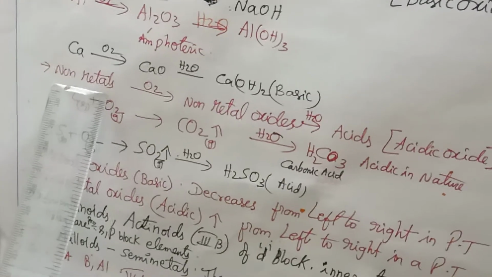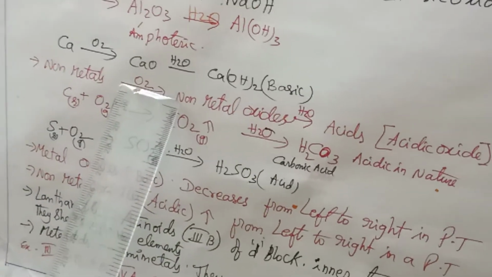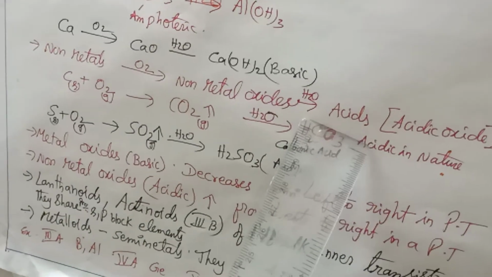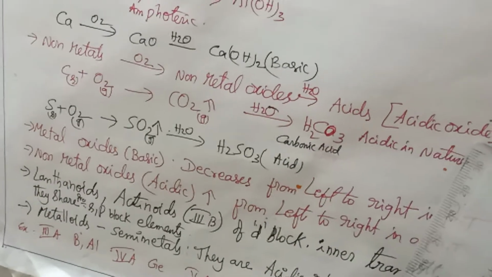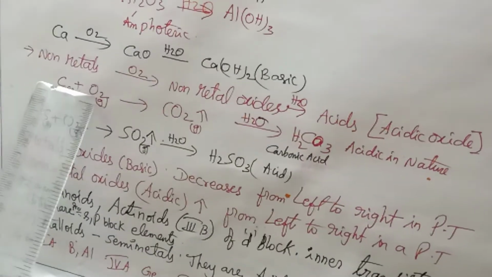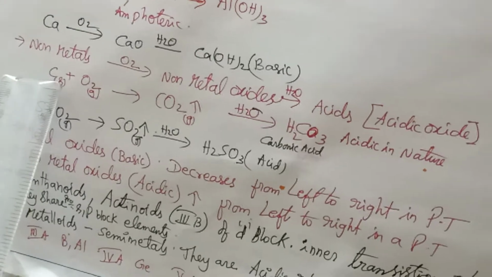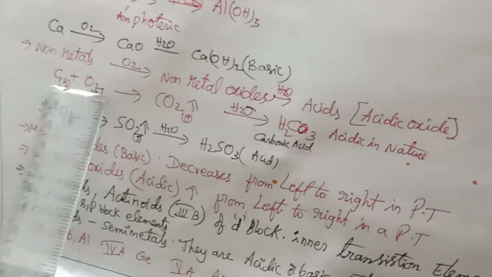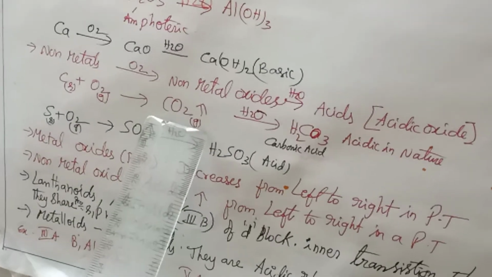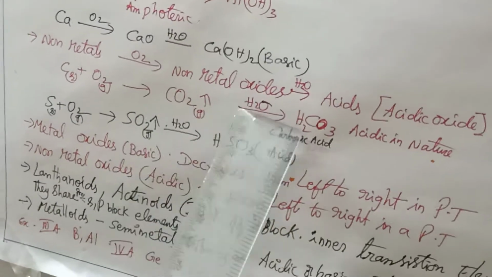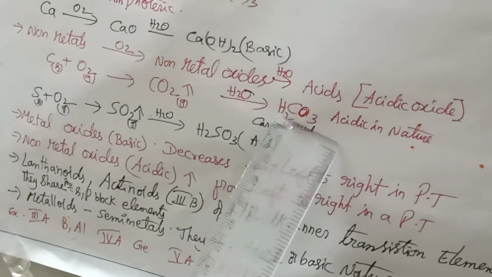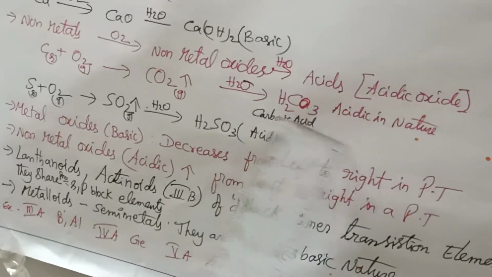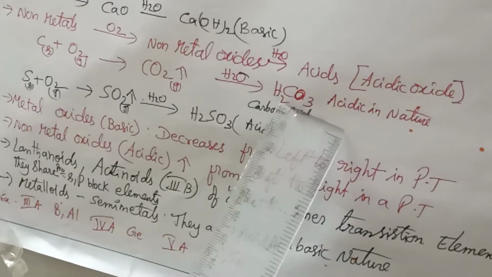Let us take non-metals. Non-metals, when they react with oxygen, form non-metallic oxides. When these non-metallic oxides dissolve in water, they form acids. Let us take the fourth group element carbon, which is a non-metal, combines with oxygen and forms carbon dioxide. When this carbon dioxide dissolves in water, we get carbonic acid, which is present in our aerated drinks and gives the tangy taste to the drinks. So it is acidic in nature.